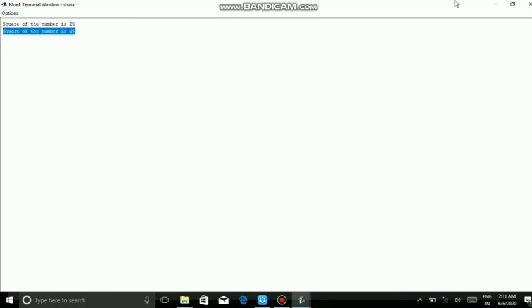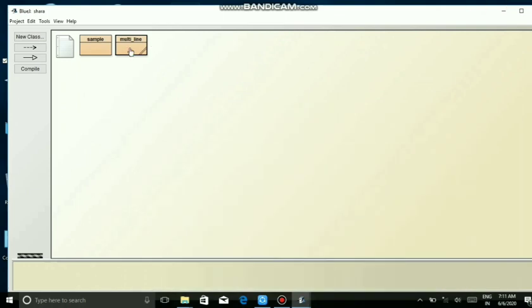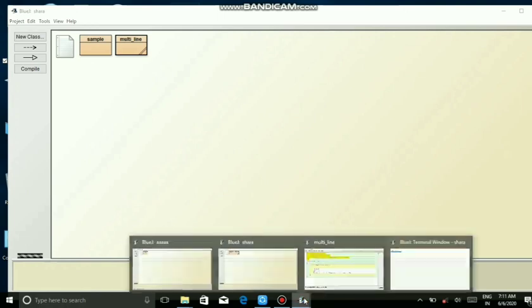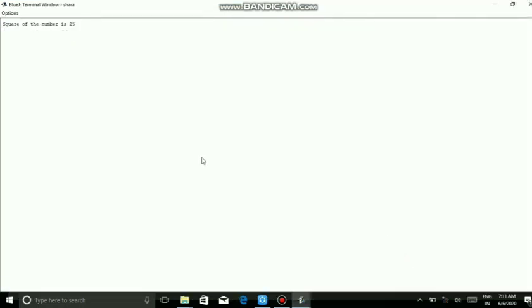So I'm using that and we'll see whether it is working. So minimize the screen. Again, I'm running this void main. So now you can see the terminal window. Only the square of the number, 25, has come. That is the output of the present program, the multi-line program.